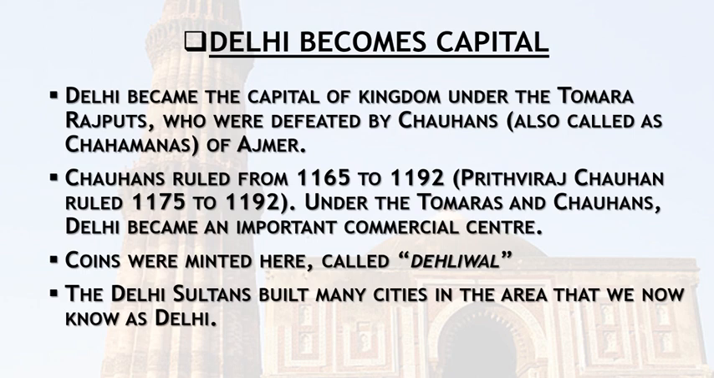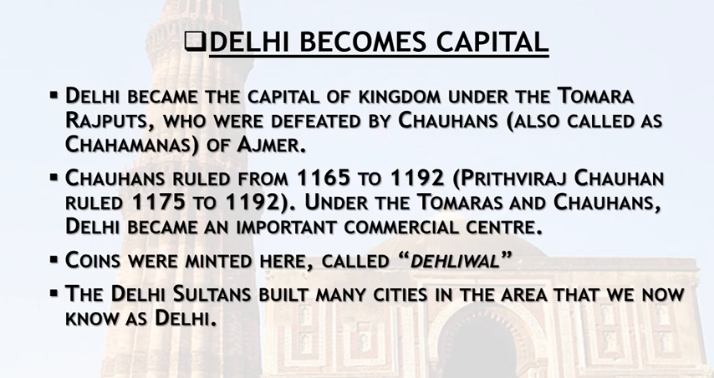Now, these Tomara Rajputs were defeated by other Rajputs. They were the Chauhans. The Chauhans were also known as Chahamanas, as we have discussed in our previous chapter, chapter 2, New Kings and Kingdoms. They belonged to Ajmer. One of the very famous rulers of the Chahamanas or Chauhans was Prithviraj Chauhan III, who was defeated by Muhammad Ghori, as we have already discussed in the previous chapter.